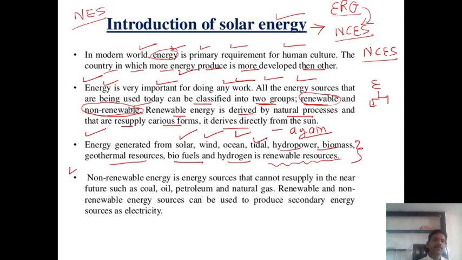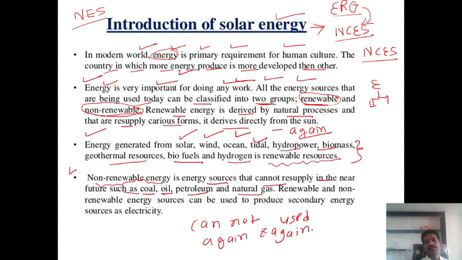Now the other part of energy, guys, is non-renewable energy. Non-renewable energy means energy which cannot be used again and again. It is an energy source that cannot be resupplied in the near future, such as coal, oil, petroleum or natural gas. That is the category of non-renewable energy sources, with examples of coal, oil, petrol and natural gas.